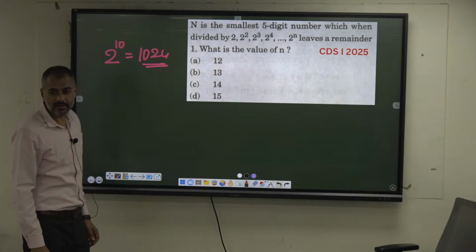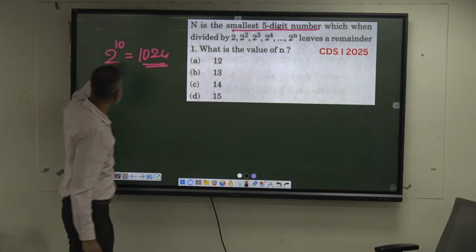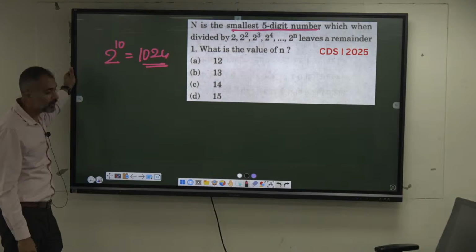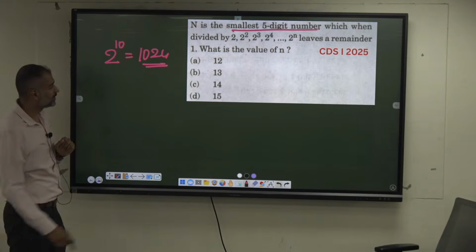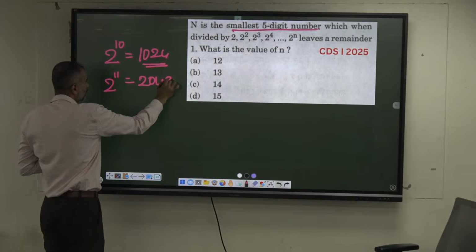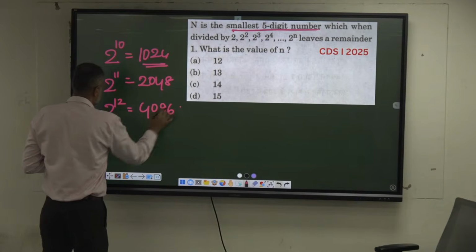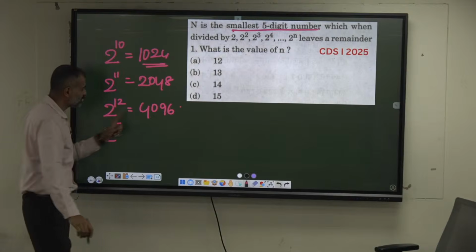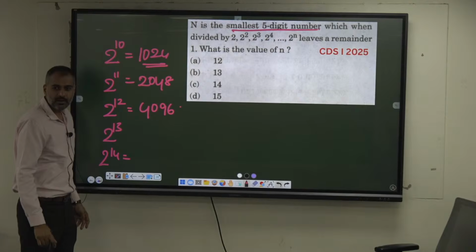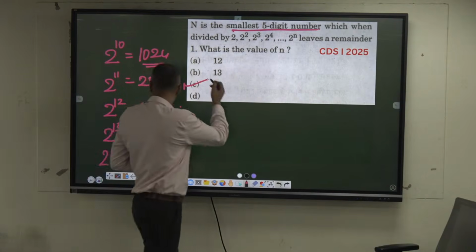We need to find the smallest 5-digit number. 2 power 11 is 2048. 2 power 12 is 4096. 2 power 13 is also 4-digit only, right? 2 power 14 will be 5-digit, and also the smallest number.